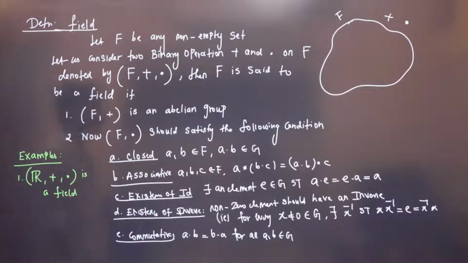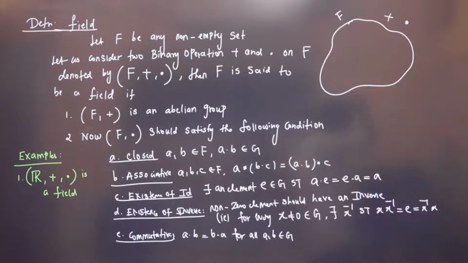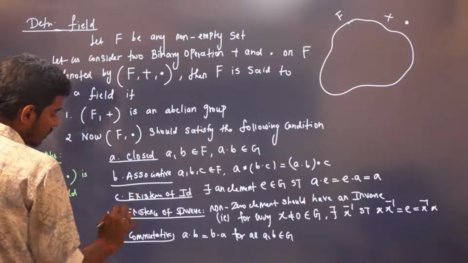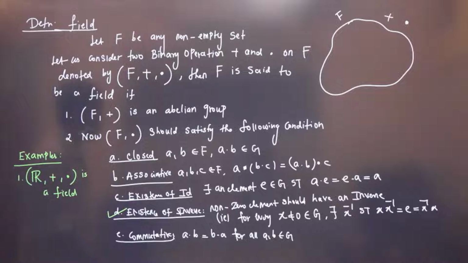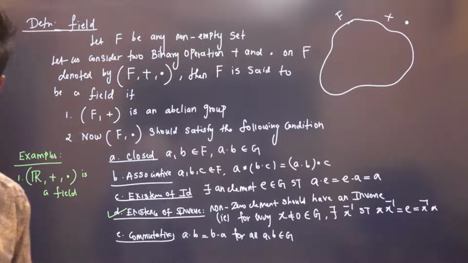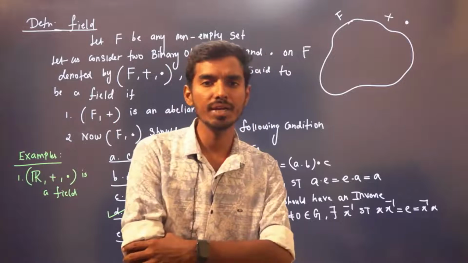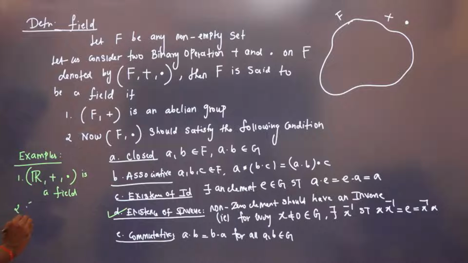Yes or no? See, real number is not at all a group with respect to multiplication because for 0 there is no inverse. But here, for existence of inverses, only non-zero elements should have an inverse. Every non-zero element should have an inverse. That is true for real number, right? For every non-zero element, it has an inverse. So real number is a field. Similarly, complex number with respect to plus and dot is a field. That's it.